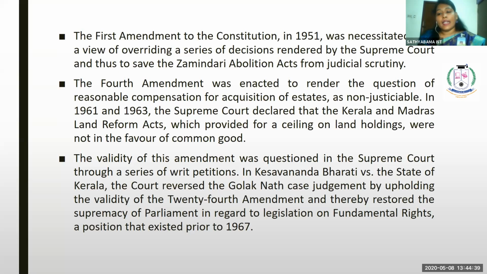So in 1967, it was stated that it is one of the fundamental rights to get compensation for the acquired land. But in Golaknath versus the Union of India, it was challenged that in case anybody is holding a lump sum of property, it is not even necessary to provide compensation.